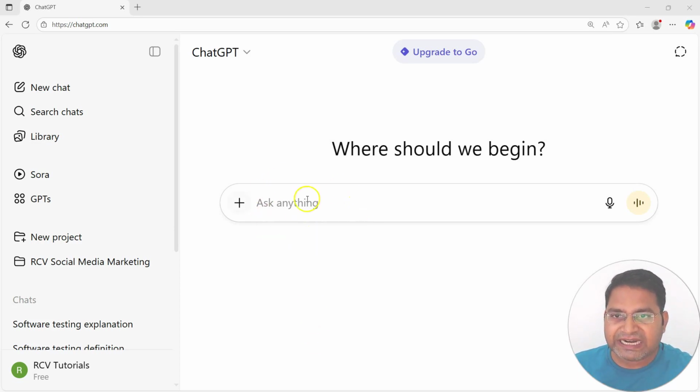For example, in the ChatGPT interface, you will see that I have this text box to ask anything. The art of crafting these instructions, how you are going to ask the queries or instruct, the word choices that you will make, the context that you will specify is exactly prompt engineering. That art of understanding how to craft your queries and instructions so that you get the best answers out of the large language model, generative AI, is prompt engineering.